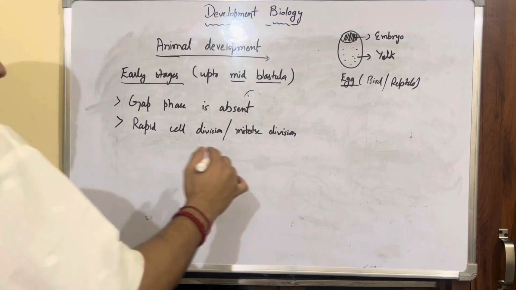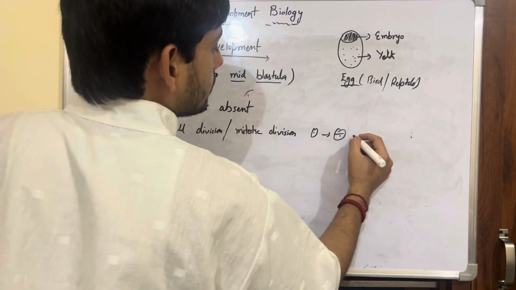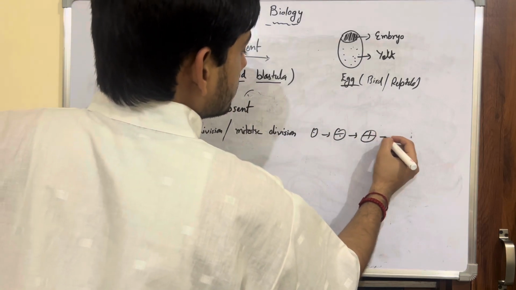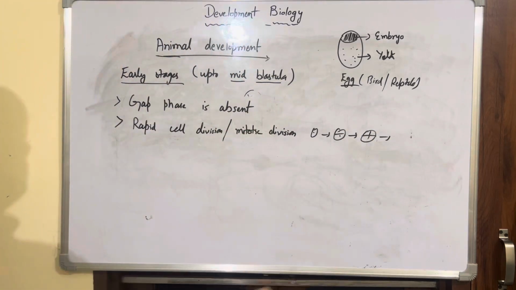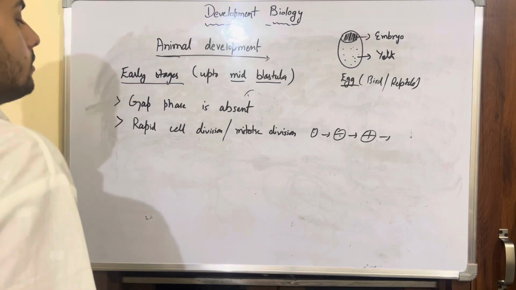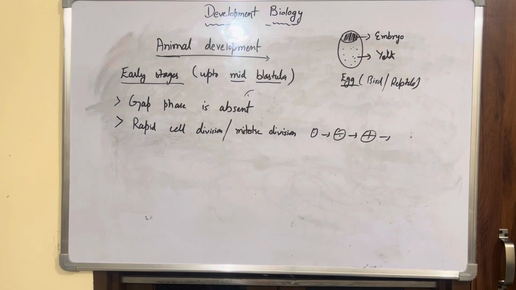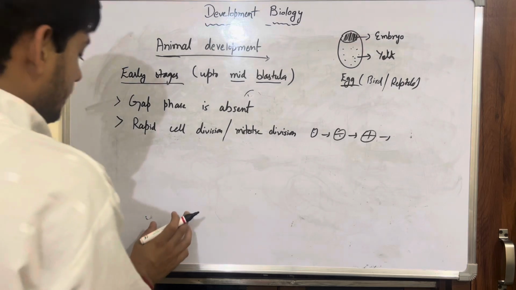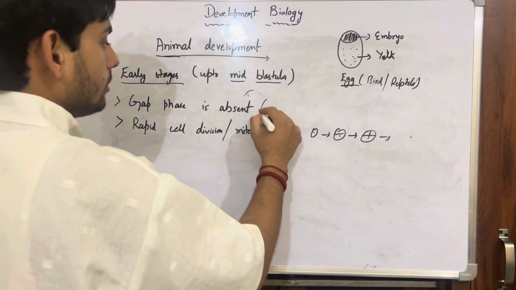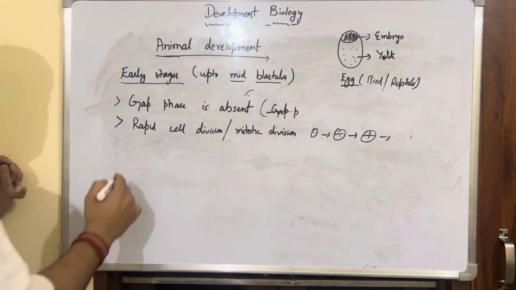As you have seen, the cell directly forms a 2-celled stage to a 4-celled stage, and further develops to morula, then to your blastula. These things occur in a very rapid fashion without any delay, since there is no gap phase.